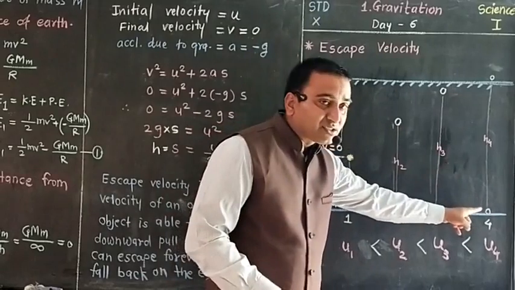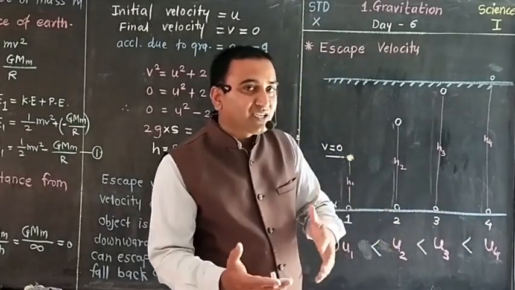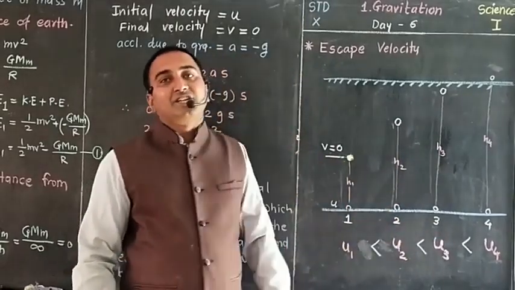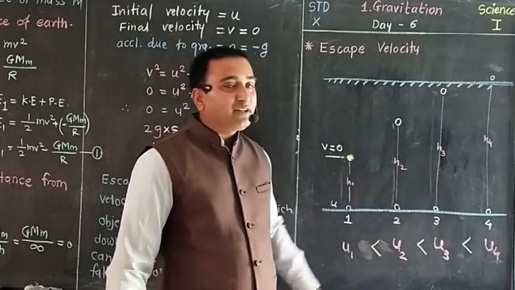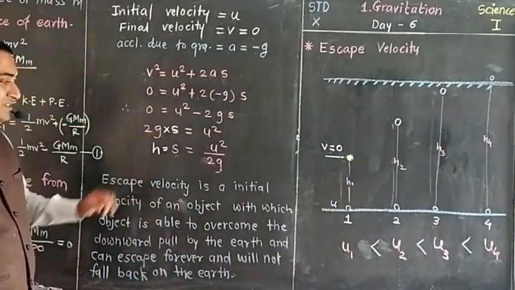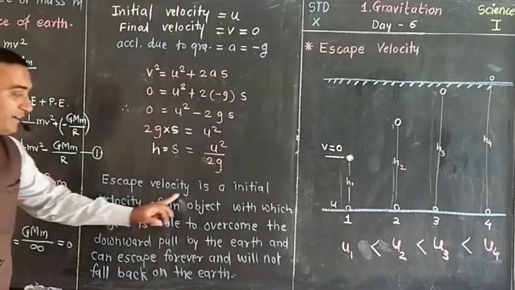This initial velocity is called escape velocity, or the initial velocity with which the object escapes. So escape velocity is nothing but the initial velocity. So how can we define escape velocity? See here. Escape velocity is the initial velocity of an object.